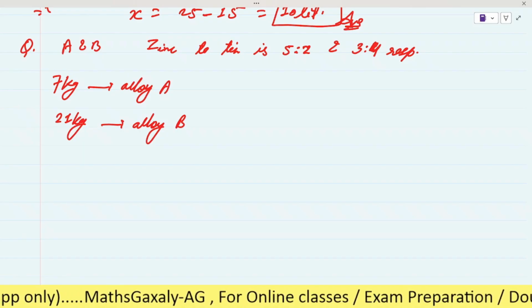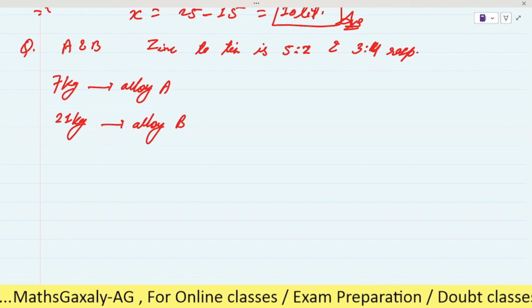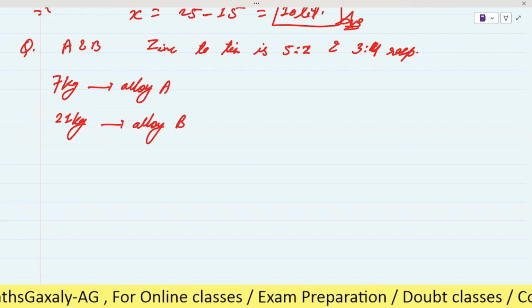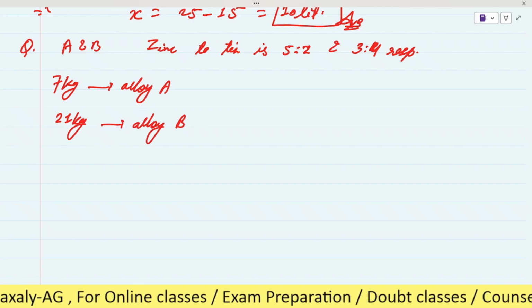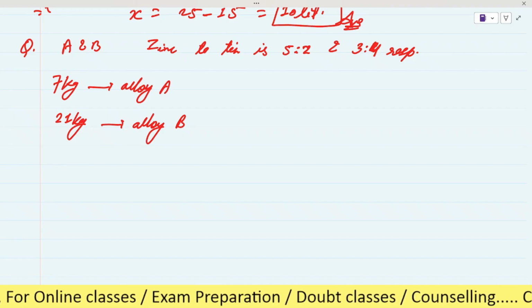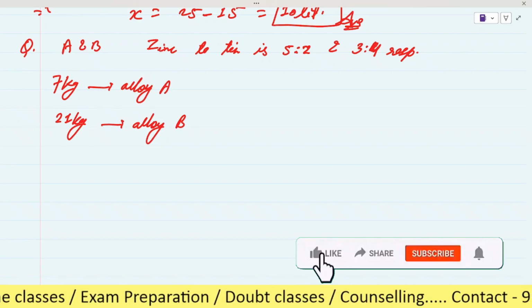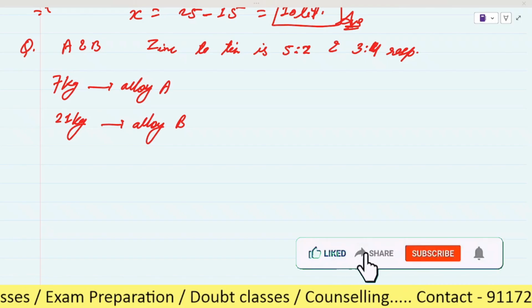What will be the ratio of zinc and tin in the new alloy?